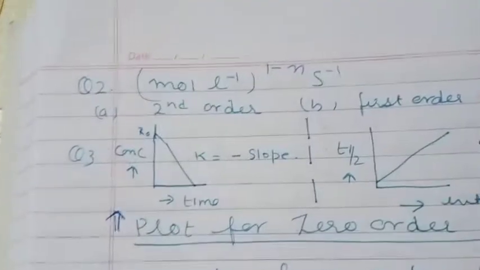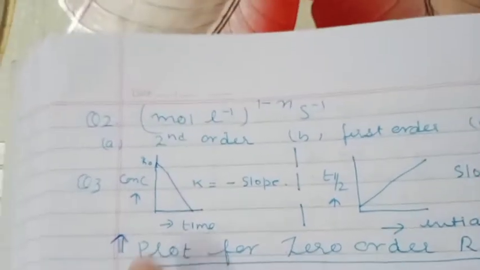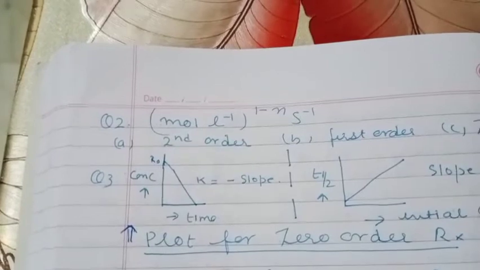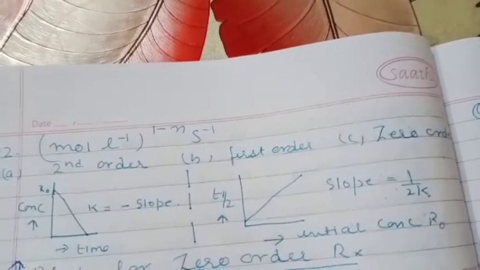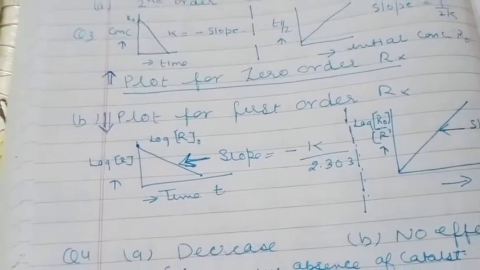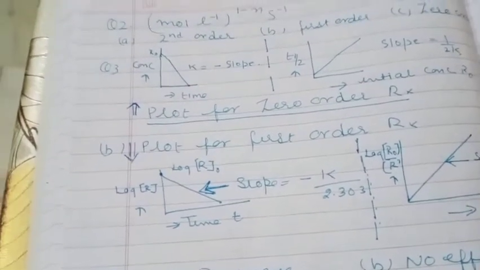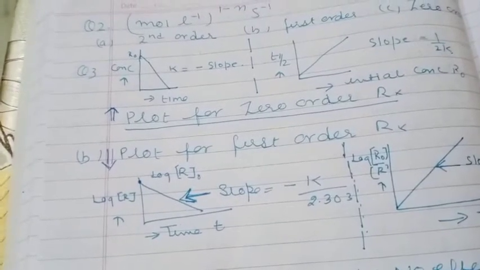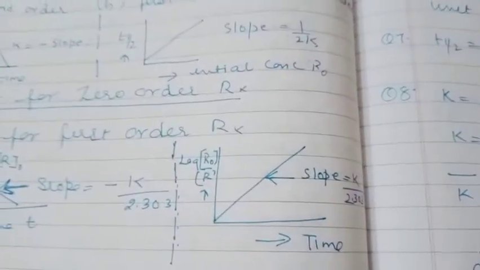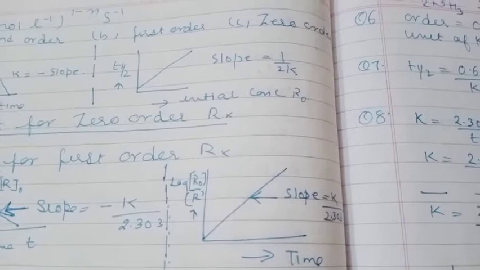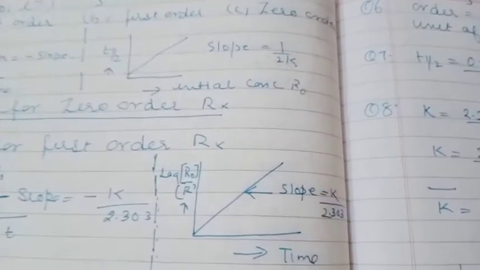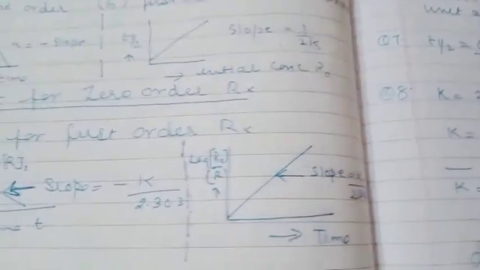The graphs for zero order are shown here. The first graph is between concentration and time. Here slope is equal to minus k. Second graph between T half and initial concentration R naught, slope is 1 by 2k. Third plot is for first order reaction. It is between log R and time. Here slope is equal to minus k by 2.303. Fourth graph is again for first order reaction, between log R naught by R and time. Here slope is equal to k divided by 2.303. These are the plots which are directly asked to draw.